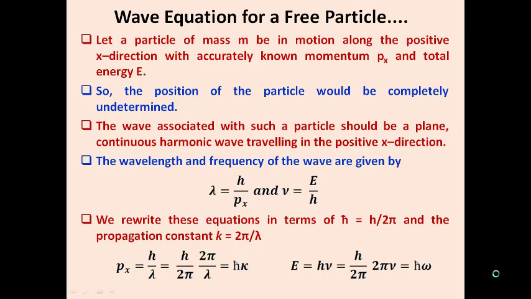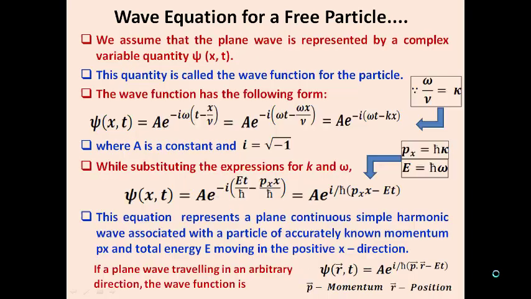By following classical mechanics and by explaining the basics of de Broglie's hypothesis, we know that we are considering a particle of mass m moving in a positive direction with precisely known momentum and energy. That means we have no chance of accurately measuring the position of the particle. By following that discussion, we arrived at the wave equation of a particle.